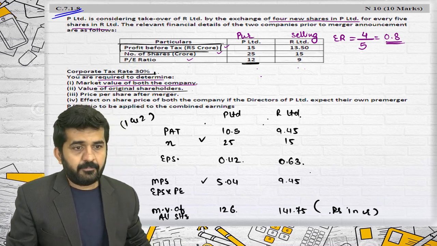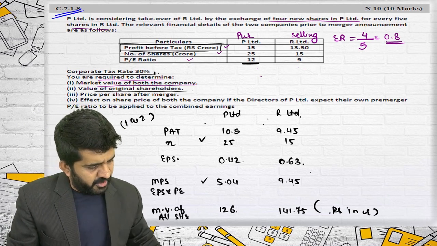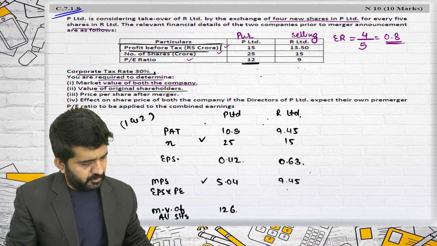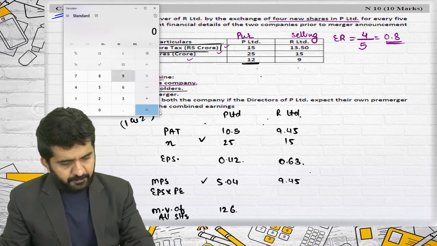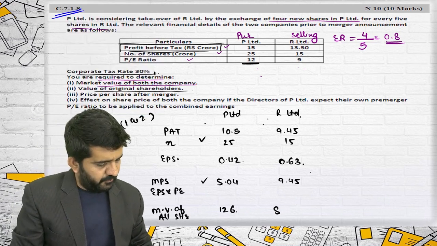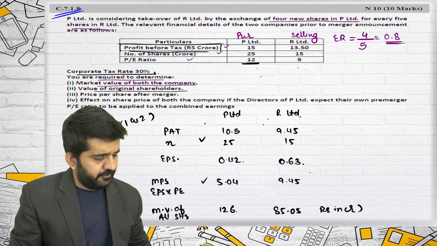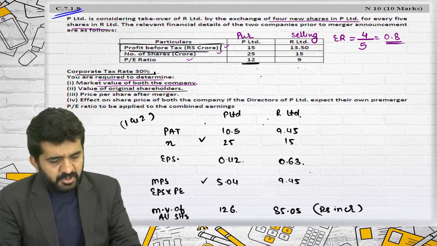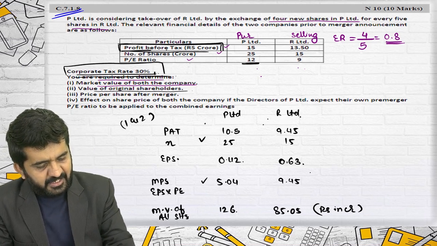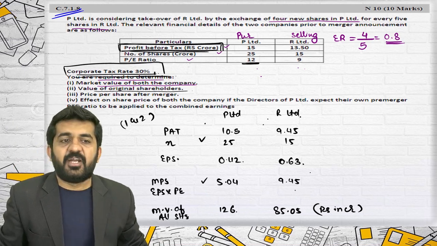Sir, PE ratio is 9 in R Limited. So we have not done 9. Alright. Sir, we have EPS that would be multiplied. Just a minute. It is 9.45 multiplied by 9. Yes, you are correct. 85.05. Thank you. 85.05. This is rupees in crores. See, you should not make this mistake. Corporate tax rate is given. Read the question perfectly. I forgot to deduct the tax before. But this is answer number 1 and 2.